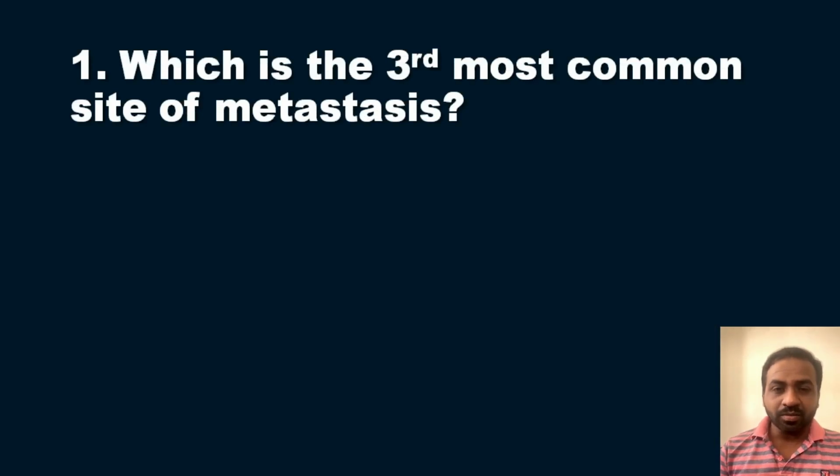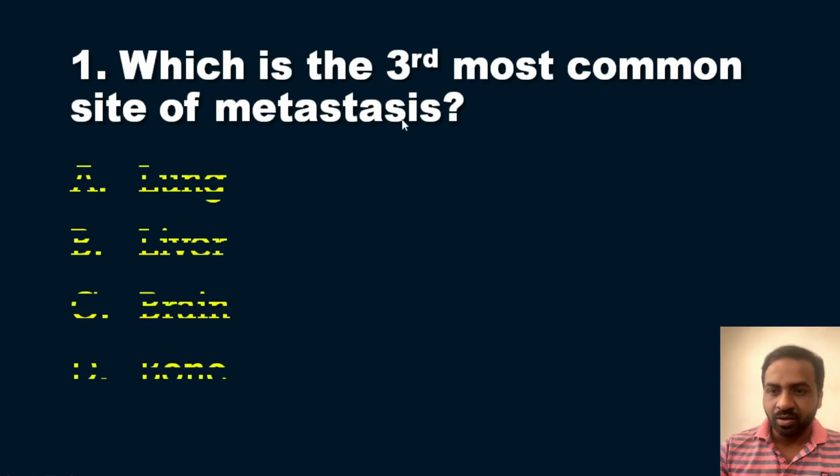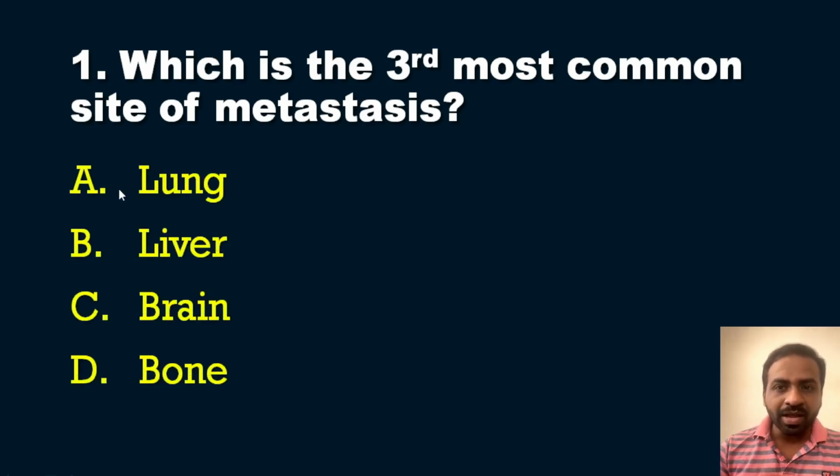The first question is from oncology, and the question is, which is the third most common site of metastasis? You know what metastasis is. Which is the third most common site of metastasis? Your options are: option A, lung; option B, liver; option C, brain; and option D, bone.